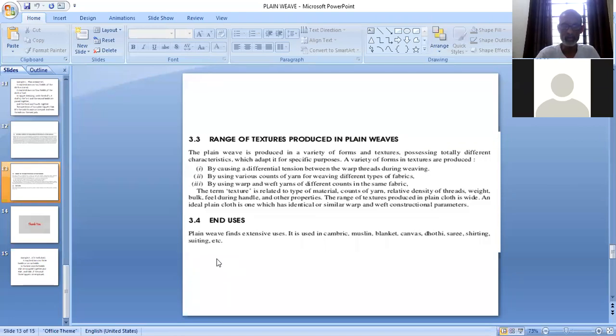First, by causing differential tension between the warp threads during weaving. Second, by using various counts of yarn for weaving different types of fabrics. And third, by using warp and weft yarns of different counts in the same fabric. And finally, end uses are given here where the plain weave is used. It is used for cambric, muslin, blanket, canvas, dhoti, sari, shirting, suiting. You can see that many types, a variety of fabrics are constructed with plain weave.